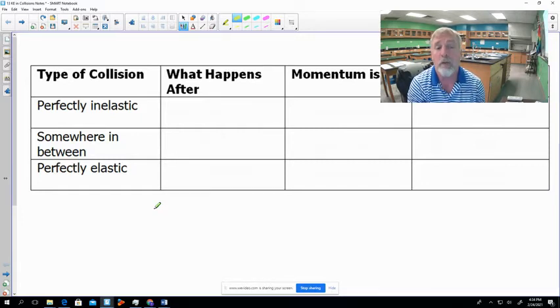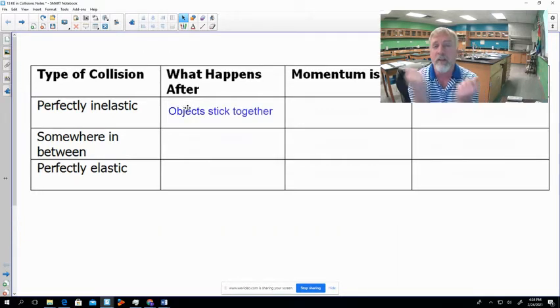So the first thing I want to talk about here at the top, perfectly inelastic. What do we mean here, perfectly inelastic? In a perfectly inelastic collision, two things are going to hit each other and they're going to stick together. So think of maybe if somebody throws a chunk of clay and you hit it with a baseball bat, right? That clay kind of sticks to your bat. It doesn't go bouncing off like a baseball would. Or think of maybe a skateboard on the ground sitting still, and you run and then you jump on the skateboard, and then the skateboard and you move off together. So I mean by the objects sticking together, they have the same final velocity.